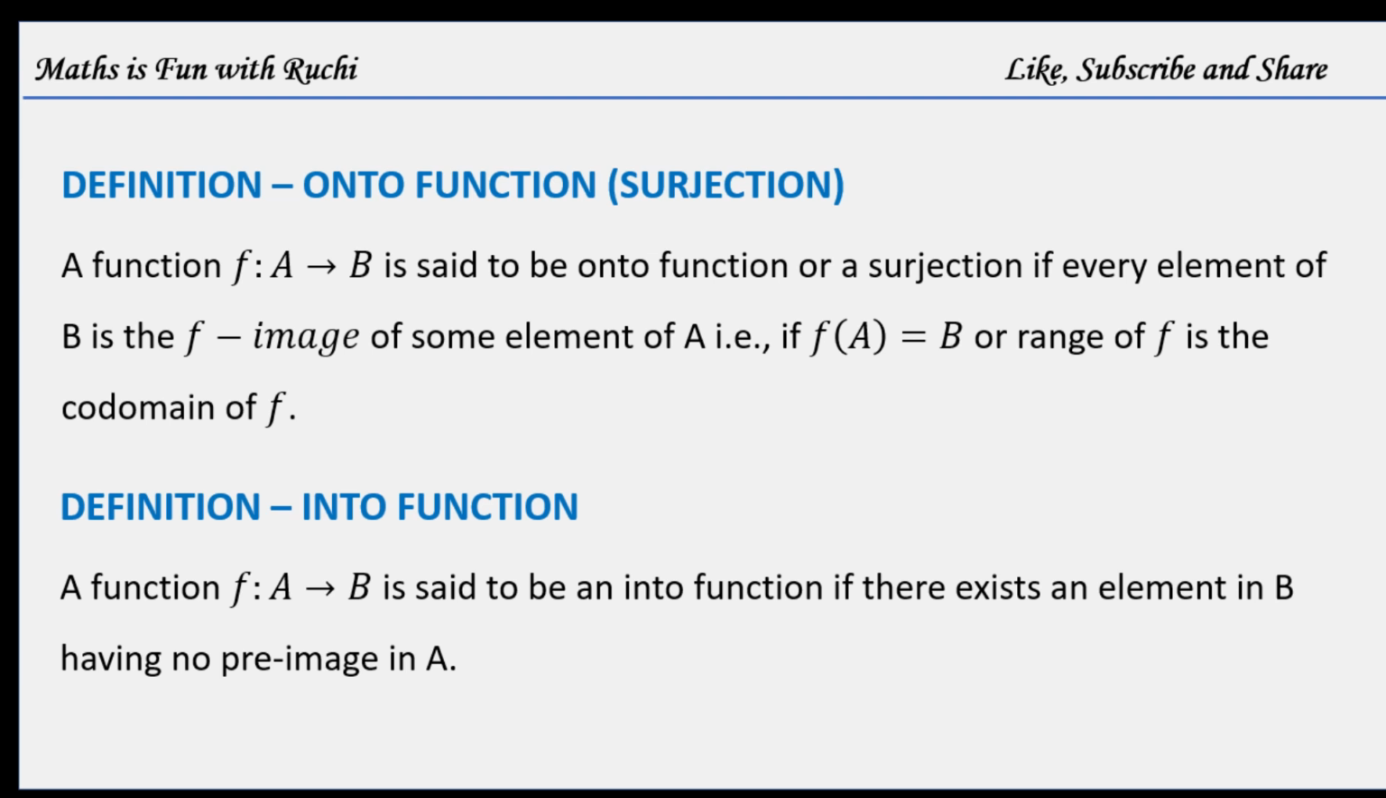Into function: a function f from A to B is an into function if there exists an element in B having no pre-image in A, then it is an into function. Or you can say when the range is not equal to the codomain, at that time the function becomes an into function.